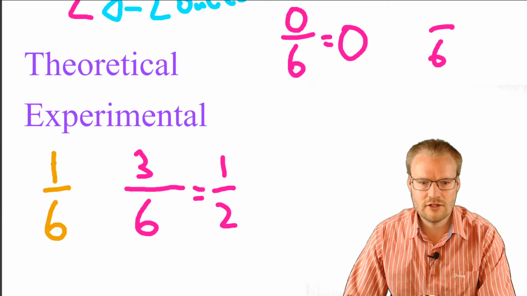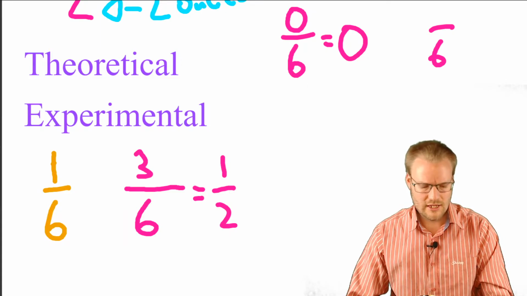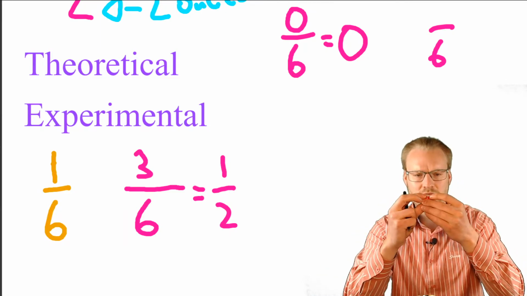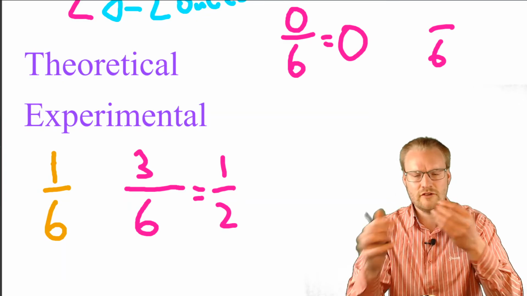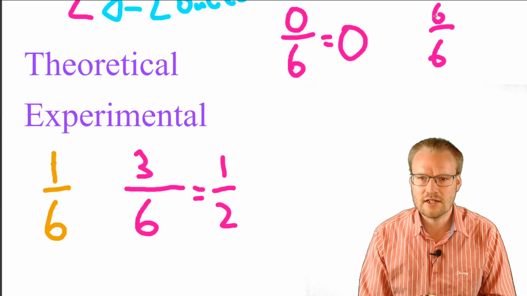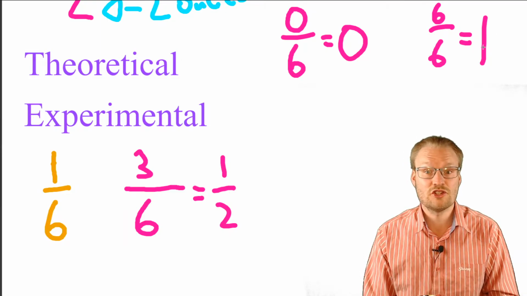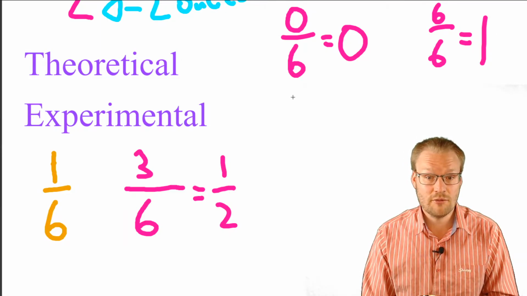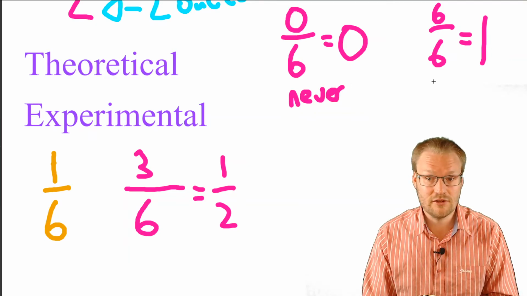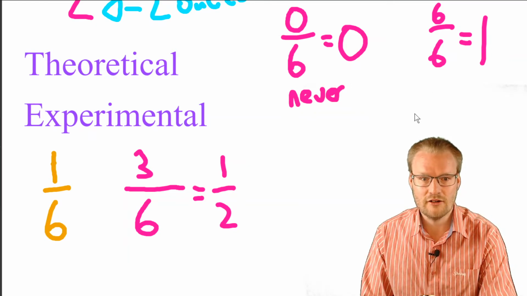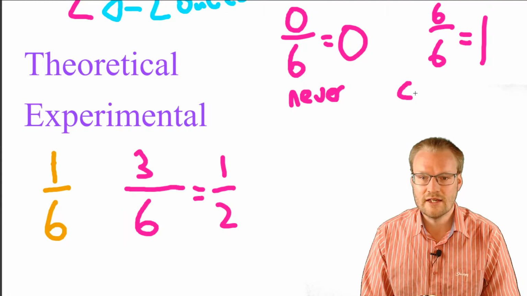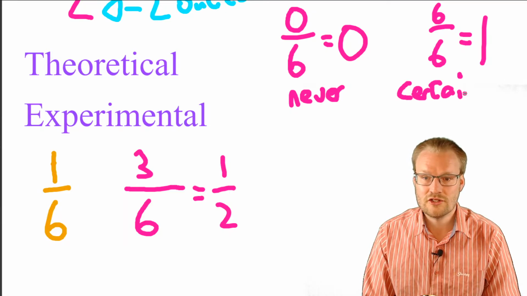And of those 6 options, how many of them are bigger than 0? 1, 2, 3, 4, 5. They all are. So 6 out of 6. So it's always going to happen. It's a certainty. So a probability of 0 means never going to happen. A probability of 1, we can say, is a certainty.